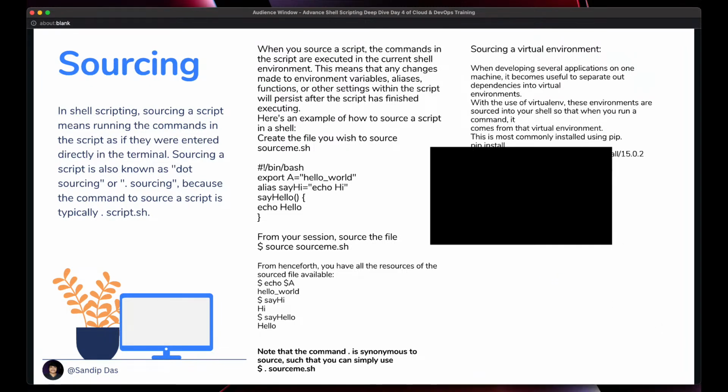Actually, this sourcing has very advanced use cases going forward. You might not see them now, but while covering many other sessions, you will see how I'm using the sourcing part.